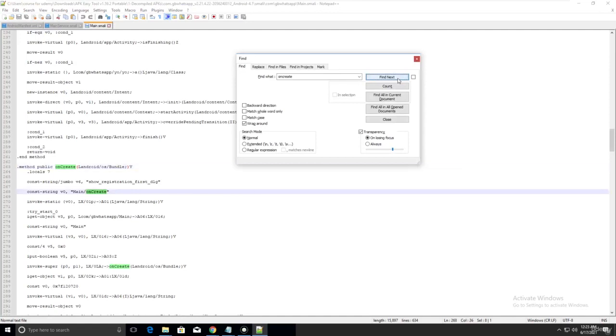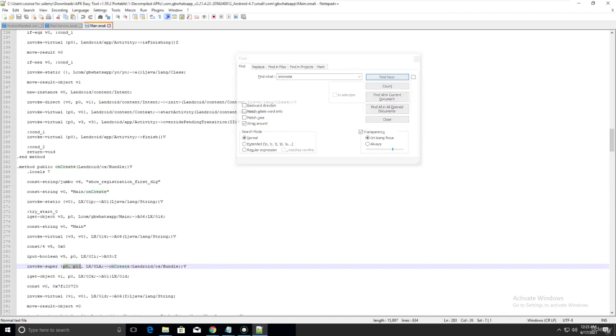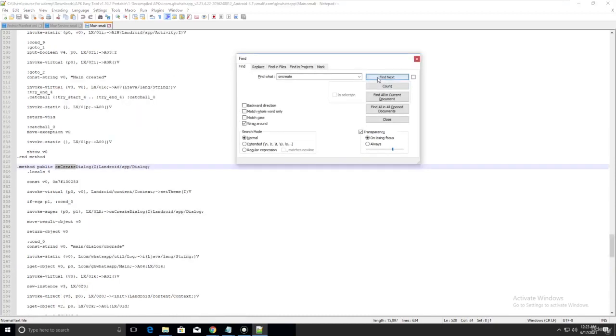See, don't focus here, this is nothing. Just focus on these types of lines, like p0 p1, right? Just focus on these lines. In line 283 I am getting one line here. Just click on find next. I am getting a dialog or something.